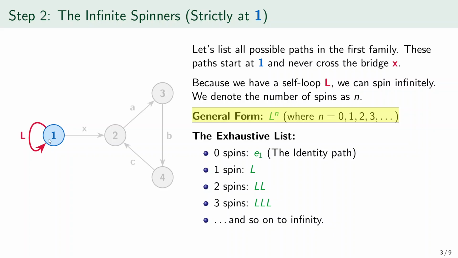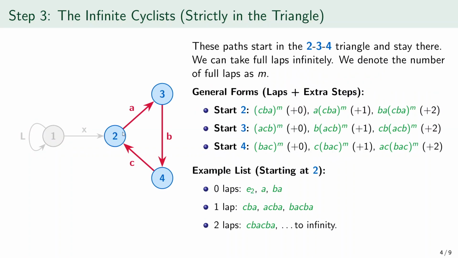Now let us move to the second family, the cyclists. These paths start somewhere in the triangle on 2, 3, and 4, and they stay inside that triangle. Because the triangle closes back on itself, we can go around it over and over again. The number of full laps is called m. Here we must be very careful with the convention. The written path CBA must be read from right to left, so it means first travel along A, going from 2 to 3, then travel along B, going from 3 to 4, then travel along C, going from 4 back to 2. So CBA is 1 full lap starting and ending at object 2.